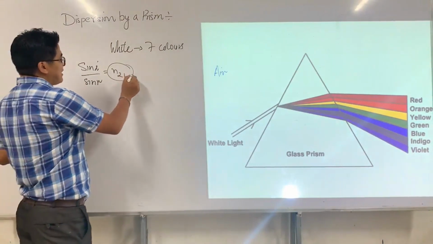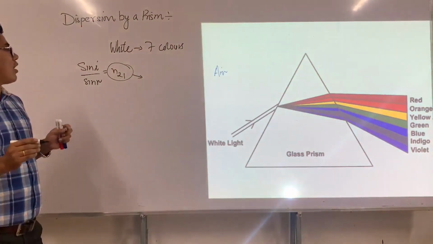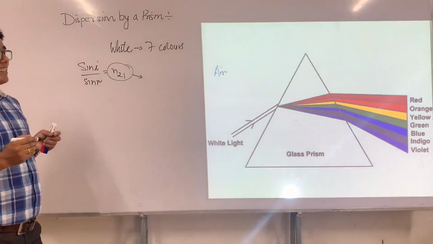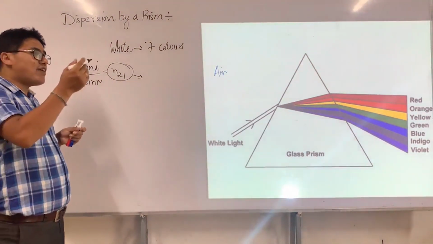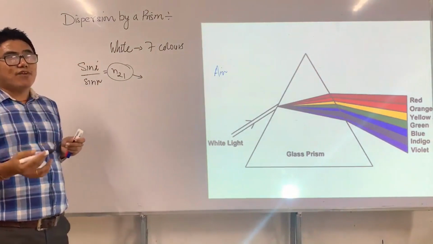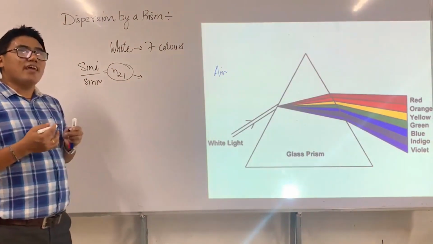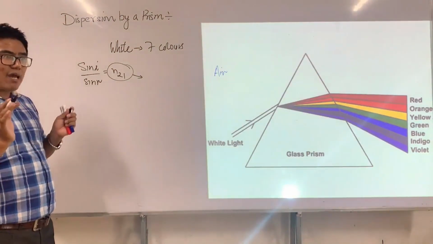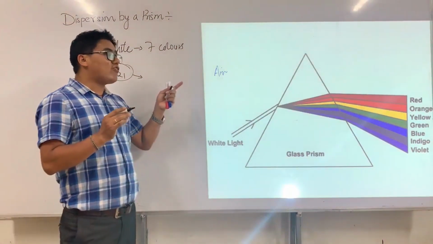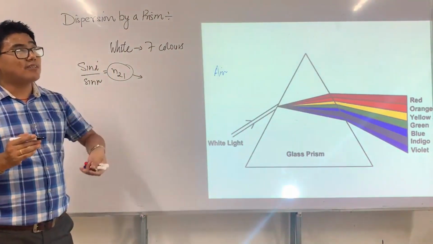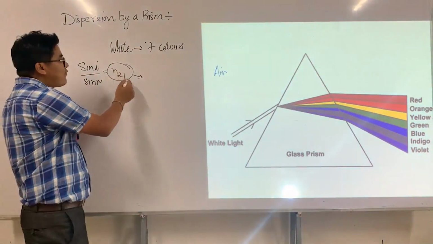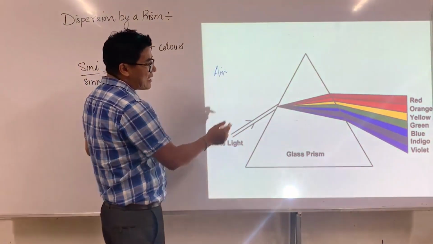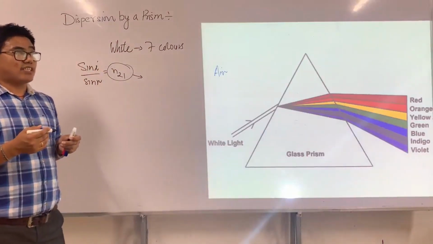That means it is not the same for all wavelengths of light. Different wavelengths have different refractive indices. Again, I'm repeating: different wavelengths of light have different refractive indices.